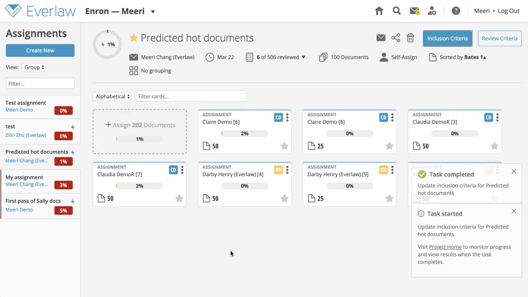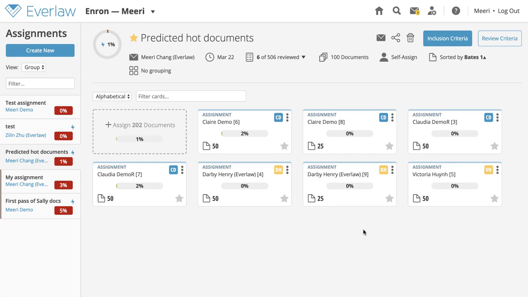Note that all documents matching the new inclusion criteria will be added to the batch of currently unassigned documents in the assignment group. Any document that has already been assigned out before adding the inclusion criteria will still be assigned and retained in the assignment group, even if it does not satisfy the new inclusion criteria.